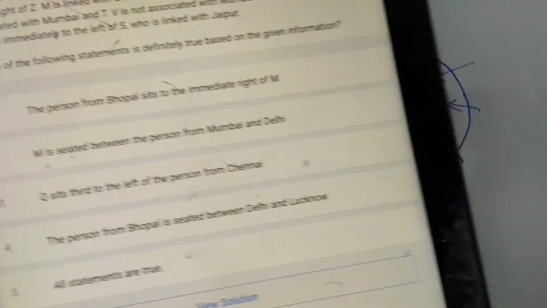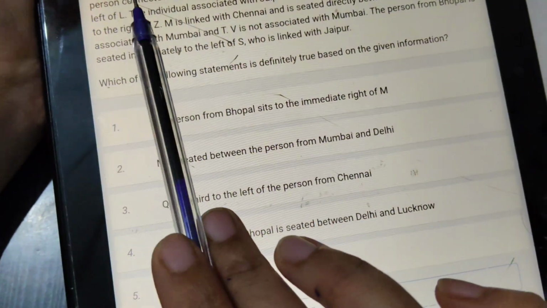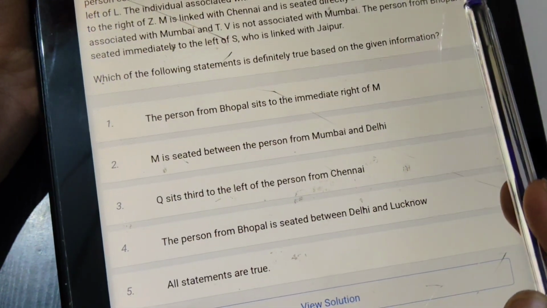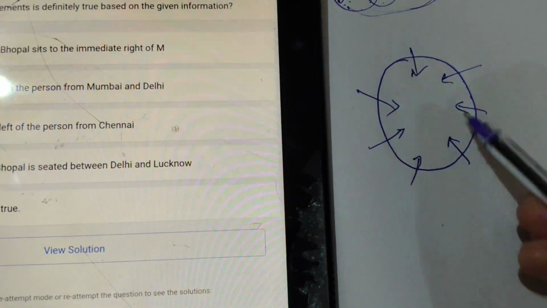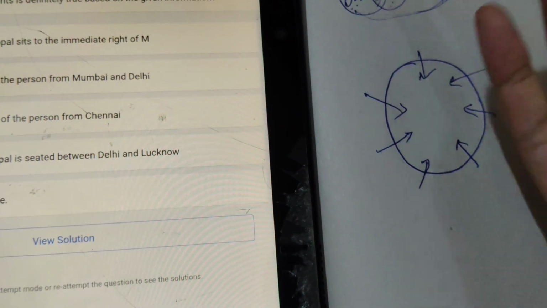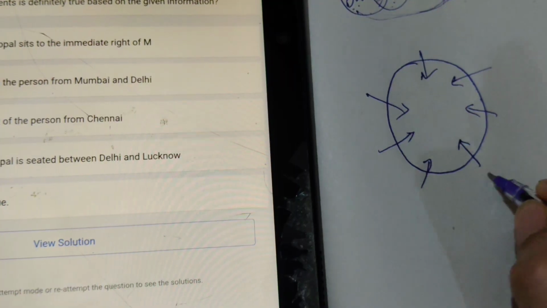Now we will take the hints. Z, who is from Kolkata, is seated exactly between the persons from Delhi and Lucknow. Since all are facing the center, I can take Z as Kolkata definitely. So I can take anywhere because all of them are facing the center. So I will take here.